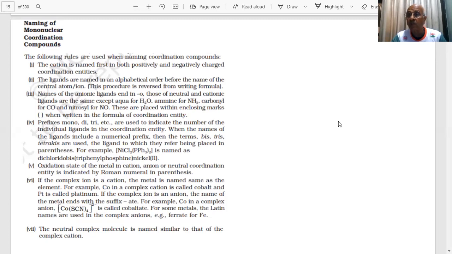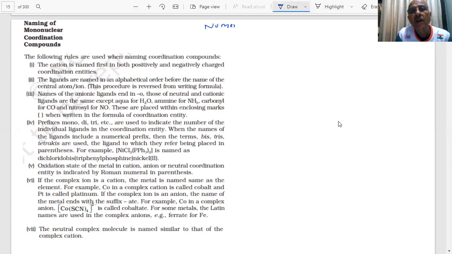We have discussed how to write the formulas of the coordination compounds by using IUPAC rules. But we told you there are rules by which we will be able to write the formulas of the compound. The second part is, as I said, nomenclature. There will be a question on the nomenclature in the exam always.